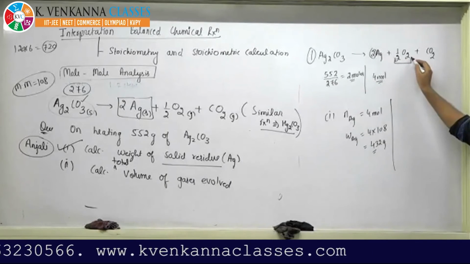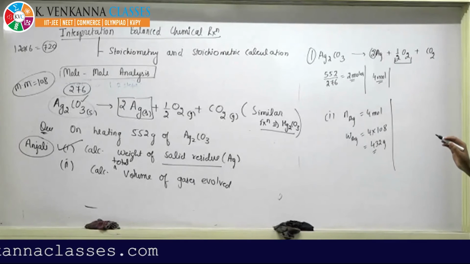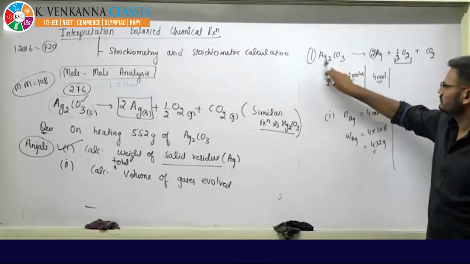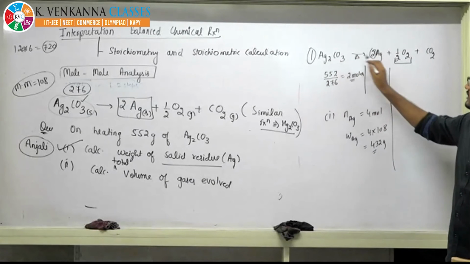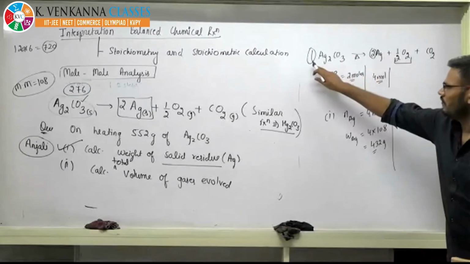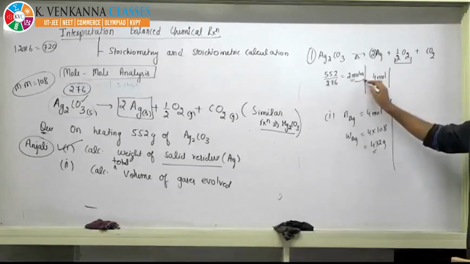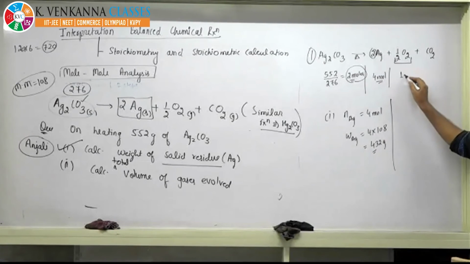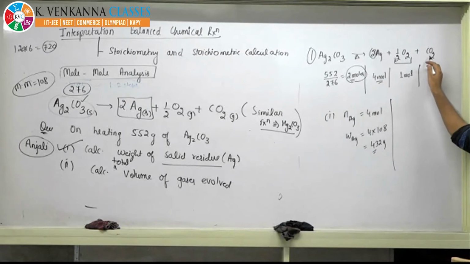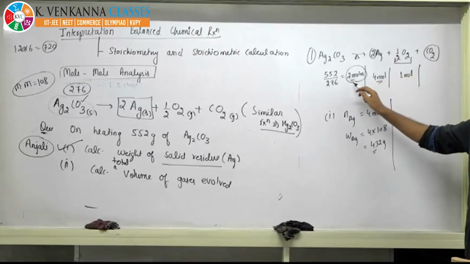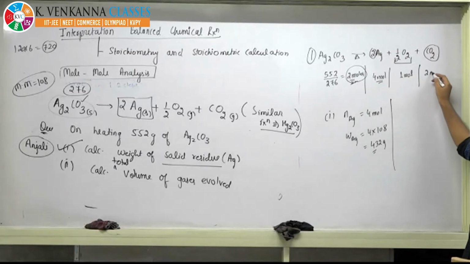Now let's come to oxygen. If 1 mole of Ag2CO3 is heated, it will provide half mole of O2. In case of 2 moles, it will provide only 1 mole. The half of 2 is 1. CO2 is in a 1:1 ratio, so if 1 mole is there, CO2 will be 1 mole, but here there are 2 moles, so it will provide 2 mole.